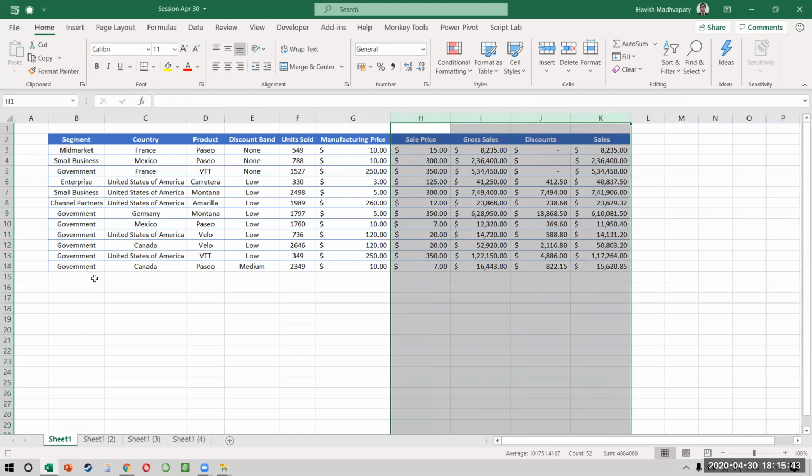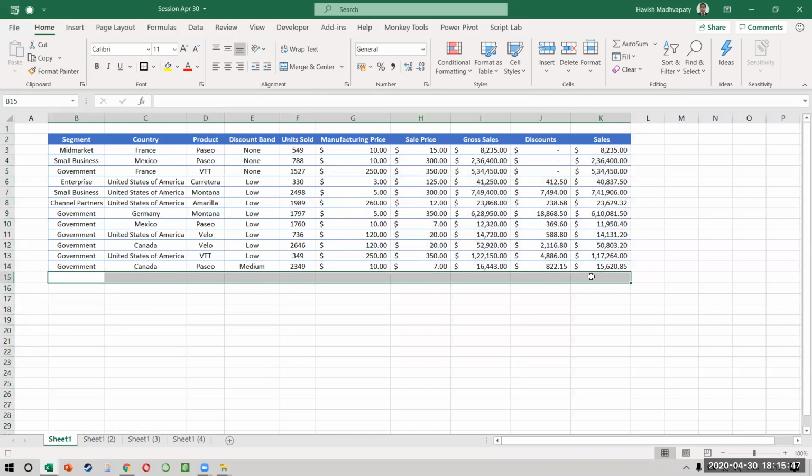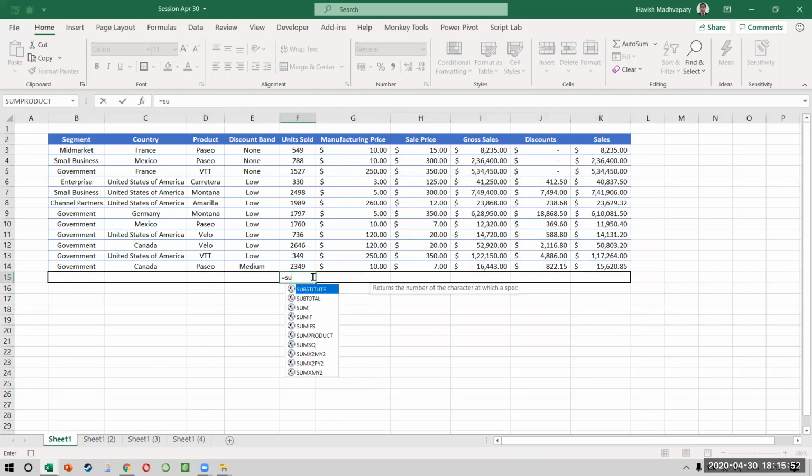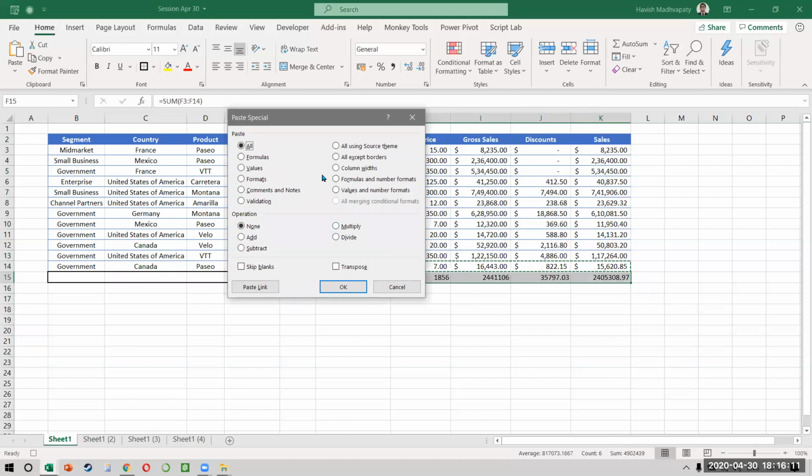After that, we can select the last row. I can add a border. I can add some sum, right? So I can say equal to sum of all these numbers. And I can just copy this here, here, here, here, and here, right? Again, maybe want to make some changes. So I will copy this entire row. This is important, okay? Control C, and I will do a paste special. So I'll do a paste special and formats, right?